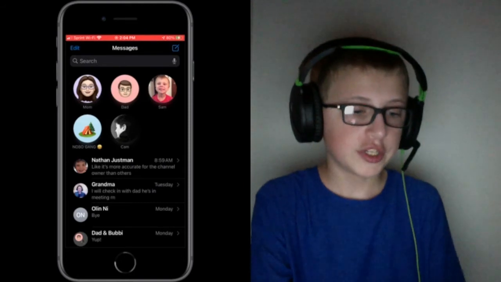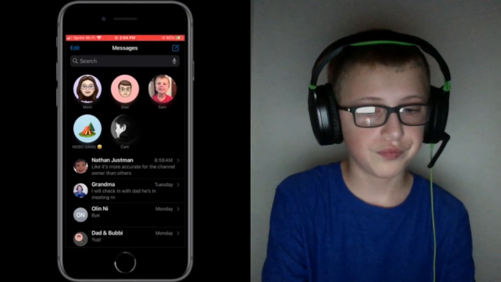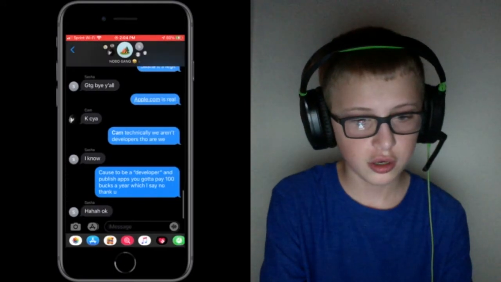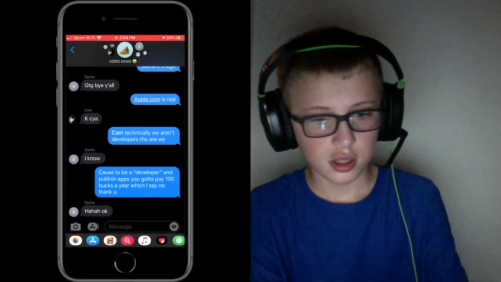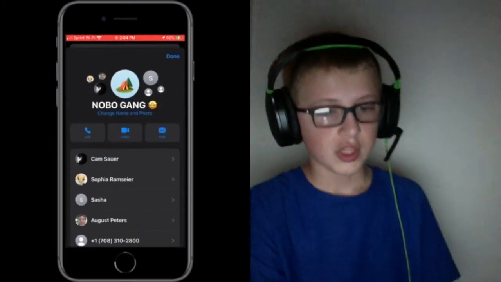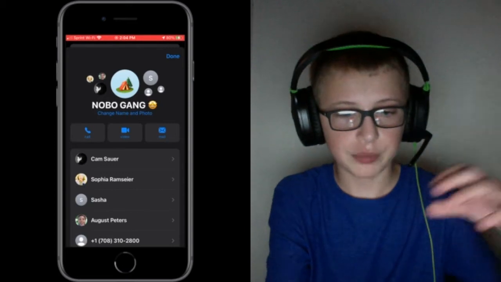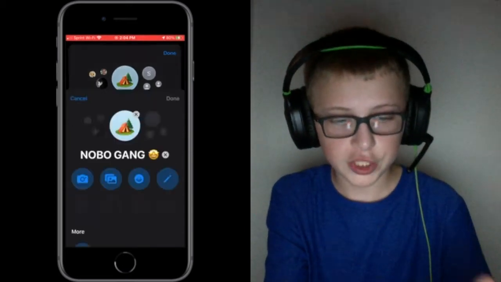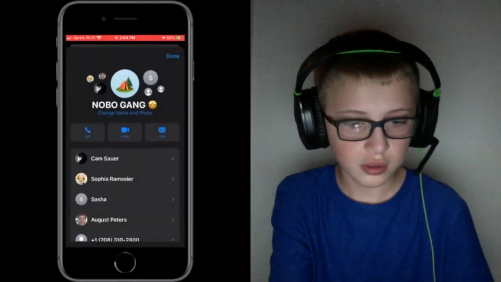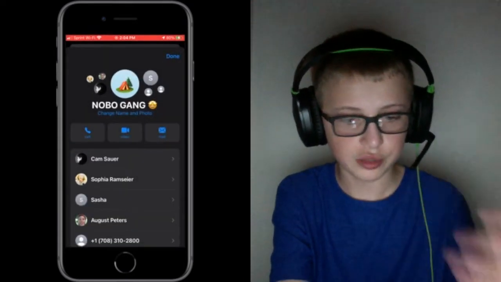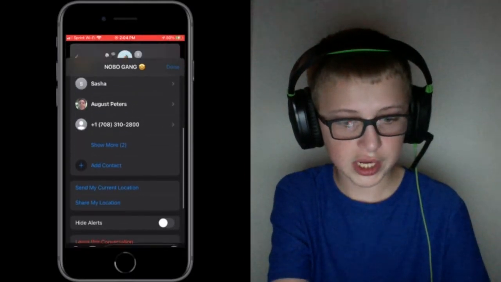A lot of new features are coming to group messages, so we can show that here. Basically, if we tap info, you can see there's this new photo, which is everyone's contact picture together. But if we tap change name and photo, you can set it to these cool icons, which is nice. You can set it to a custom photo as well. This whole menu is basically redesigned, which is nice.